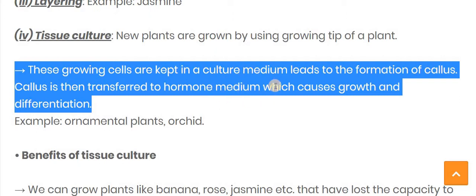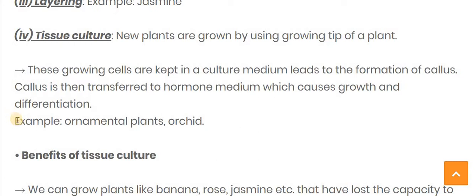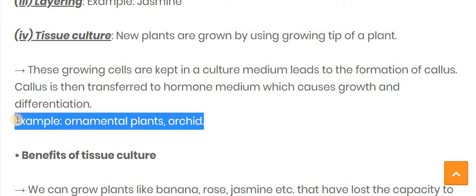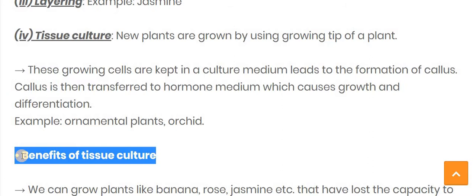And after the growth and differentiation, it is transferred to the soil, so it can then be converted into a plant. By the tissue culture method, most plants can be cultured, but for example ornamental plants like orchids can be cultured by tissue culture. Now let's see the benefits of tissue culture.